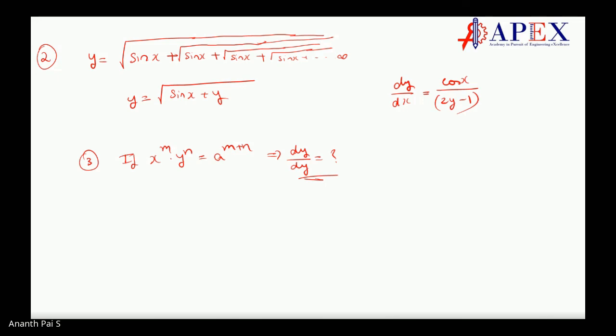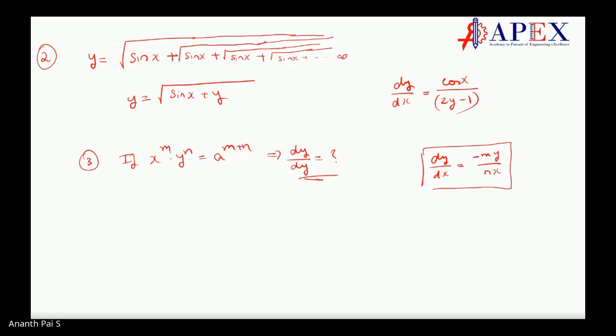What is the answer you have got? Did you get dy by dx as equal to minus my divided by nx? Try it out. We will stop the class now. Please try it out and see whether you get this answer. If you do not get it, on Tuesday we will solve it.